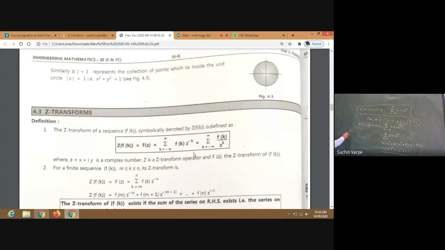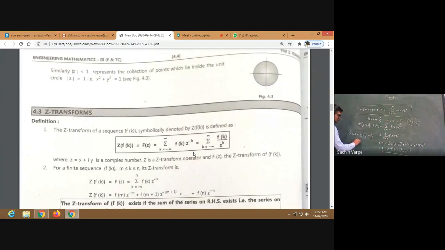If I write again, capital F of z is equal to 1 plus 2 by z plus 3 by z square plus 4 by z cube. Is it? You can take LCM also.